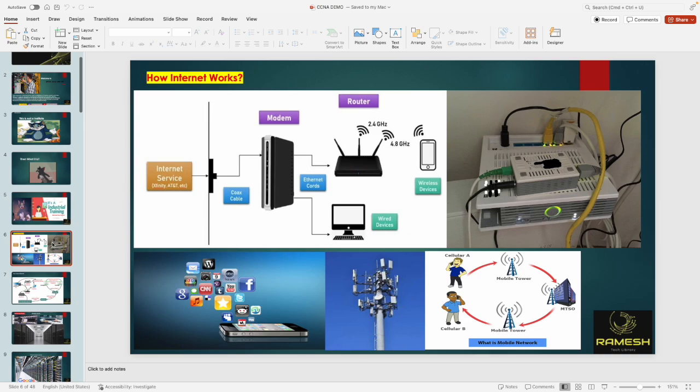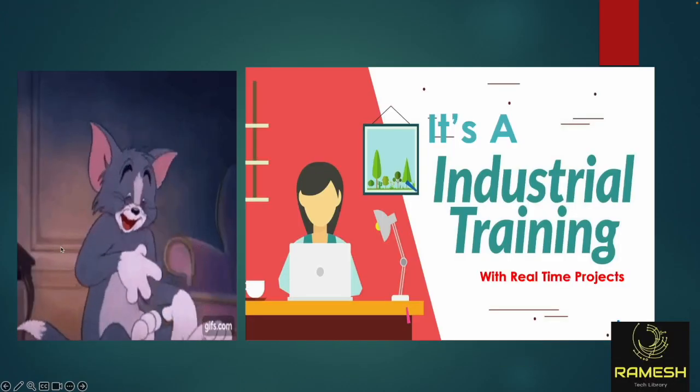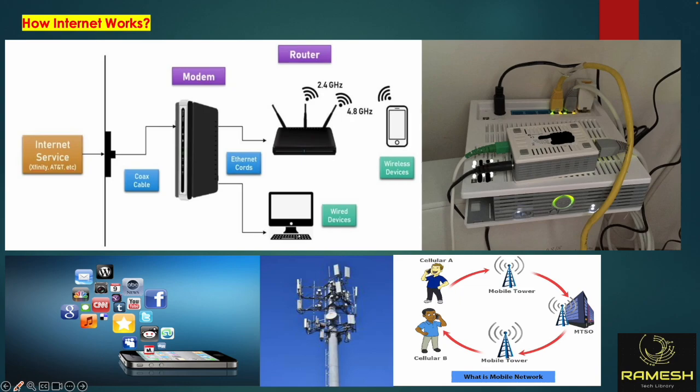Suppose, how does the internet work, how are you accessing the internet? One way is through a Wi-Fi modem, another is through your mobile phone. In your home there is a Wi-Fi modem, and it is connected to an optical cable. The input for the optical cable is the optical fiber, and the output is the Ethernet cable. It is connected to the Wi-Fi modem, and from here, through Wi-Fi, you are accessing the internet.